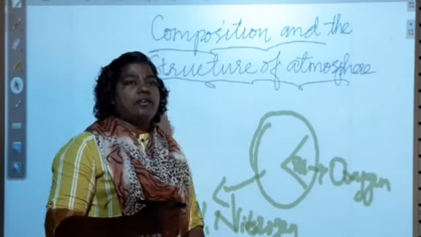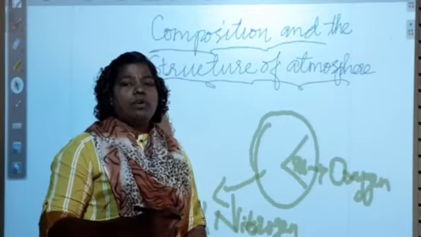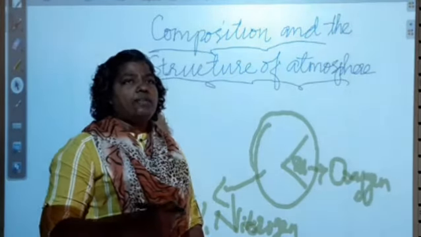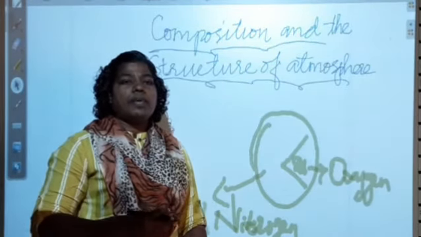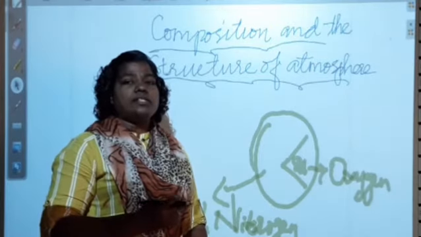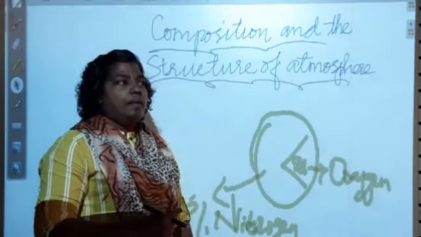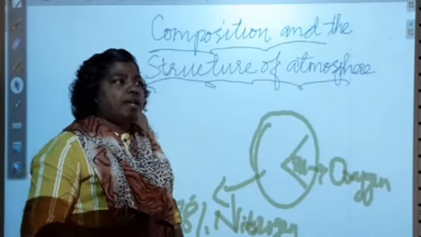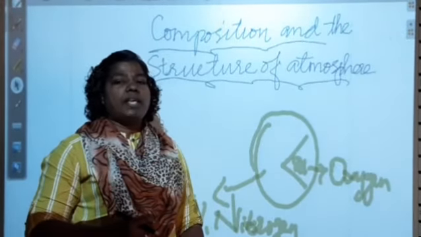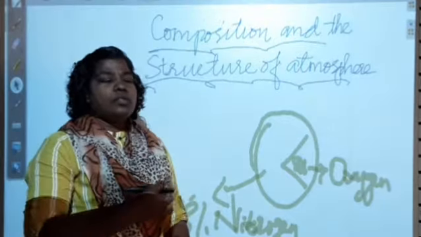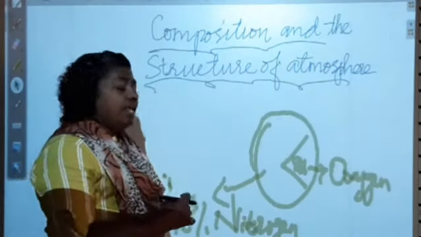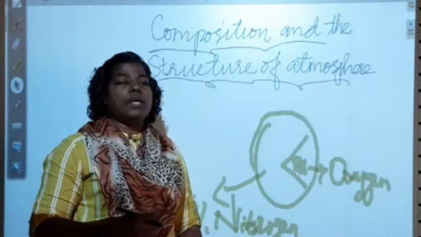The first is troposphere, the second is stratosphere, the third is mesosphere, the fourth is thermosphere, and the fifth is exosphere. These are the different layers of the atmosphere.